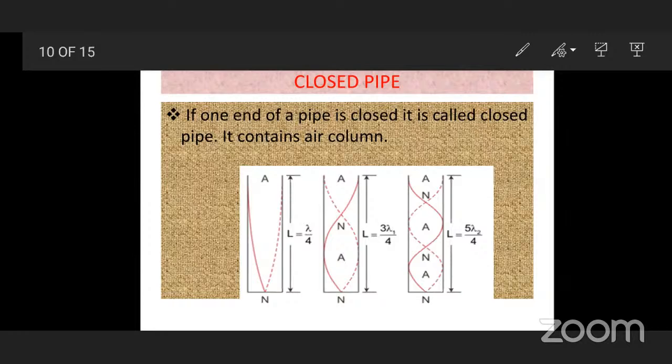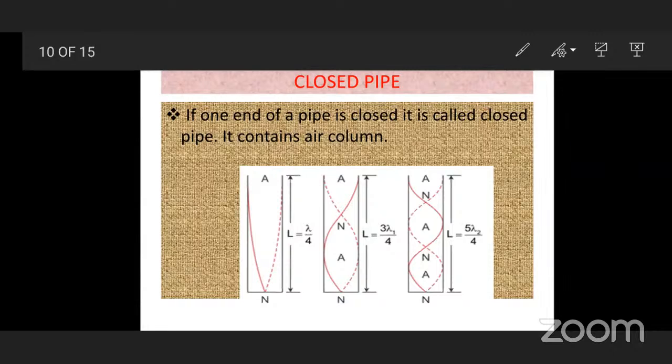While drawing these diagrams, students have to be very careful. Always on the open side you have to draw an antinode. The length here, in terms of lambda, as there are 2 nodal points and 2 antinodes, is lambda by 4 plus lambda by 4 plus lambda by 4.